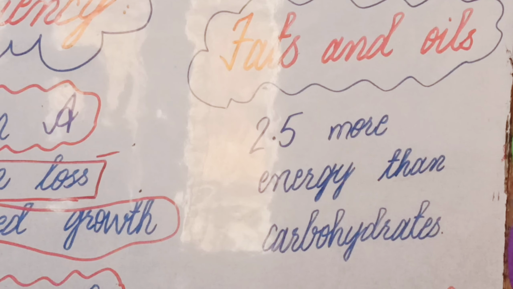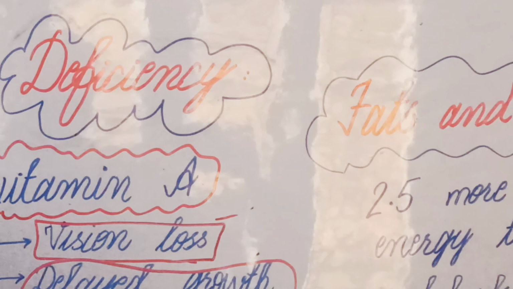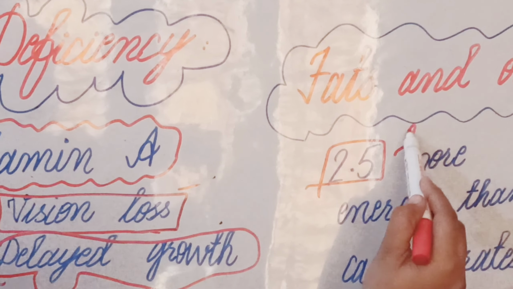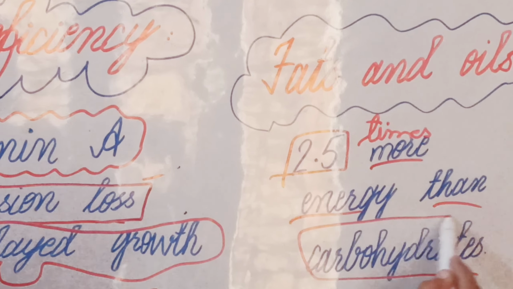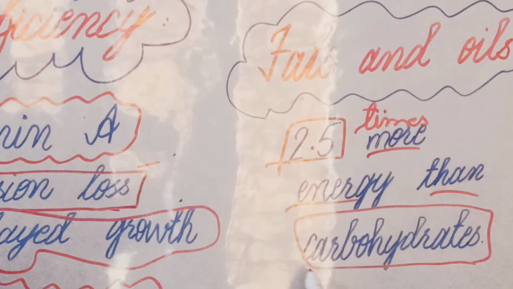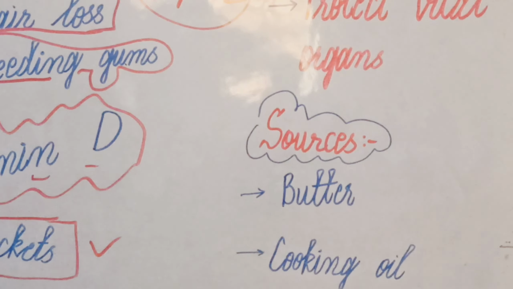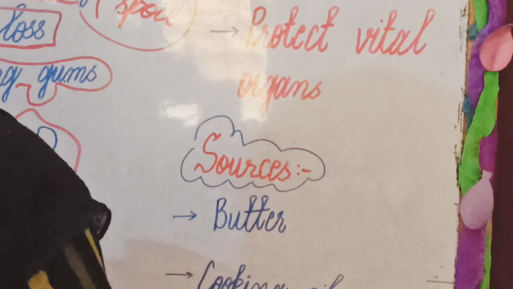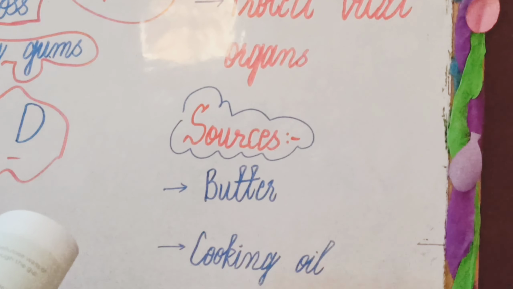Fats and oils. What are fats and oils and where are they located? We will discuss that in this topic. Fats are high in energy, producing about 2.5 times more energy than carbohydrates. Fats and oils give us more energy than carbohydrates, and they are good for skin and protect vital organs. Some sources of fats and oils are butter and cooking oil. They are very high energy sources and are stored by our body as an energy source.